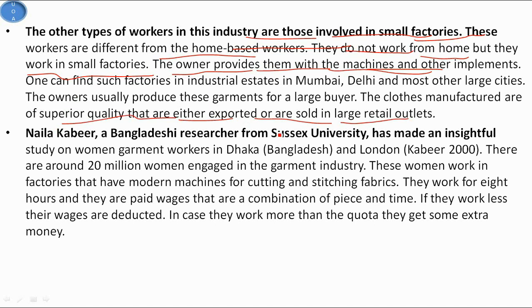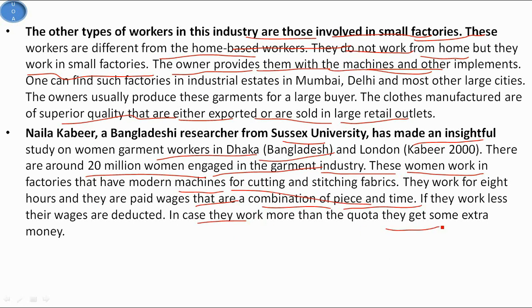Naila Kabir, a Bangladeshi researcher from Sussex University, made an insightful study on women garment workers in Dhaka, Bangladesh, and London in 2000. There are around 2 million women engaged in the garment industry, and these women work in factories that have modern machines for cutting and stitching fabrics. They work for 8 hours and are paid wages that are a combination of piece and time rates, and if they work less, their wages are deducted. In case they work more than the quota, they get some extra money too.